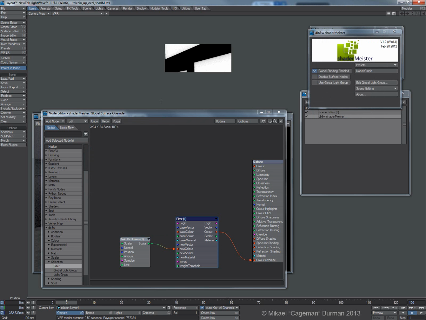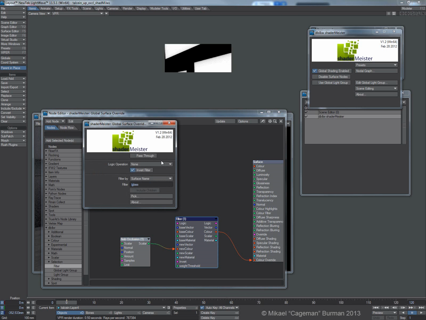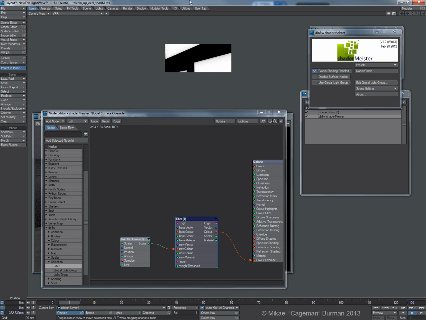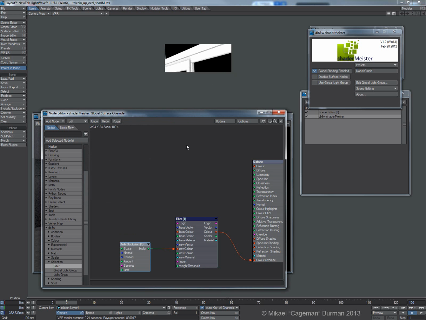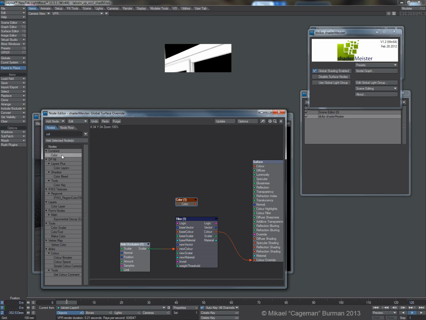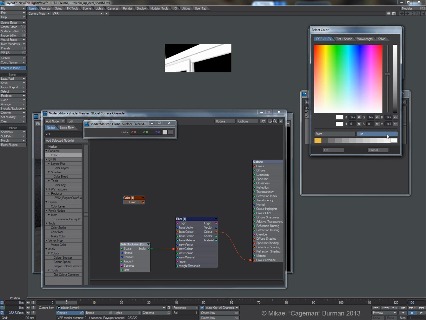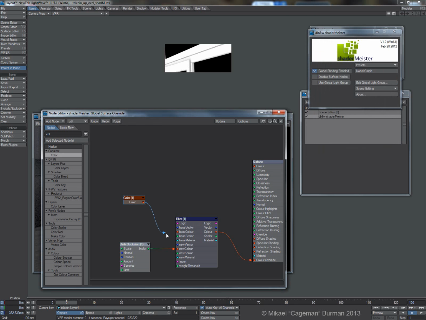And now we can see that ShaderMeister is applying the occlusion shader to the glass window. But I want inverse, so let's just invert the filter, and let's frame step again. So okay, we have taken care of the occlusion, but what about the surface, the glass? It shouldn't be black, it should be completely white. Well, that's easy enough. Let's just add a constant color, make it completely white, like so, and bring that into base color, and there we have it.